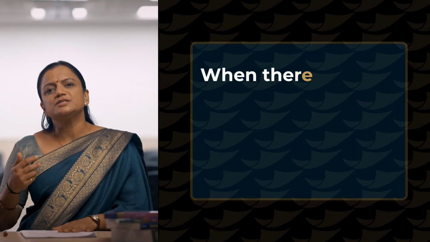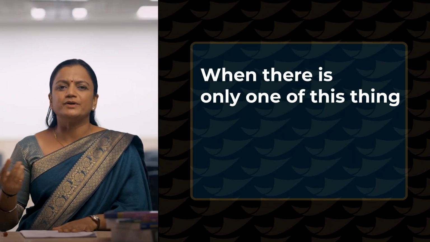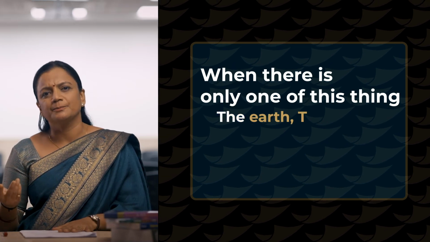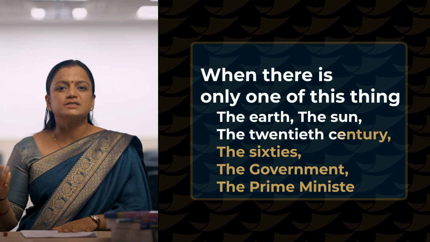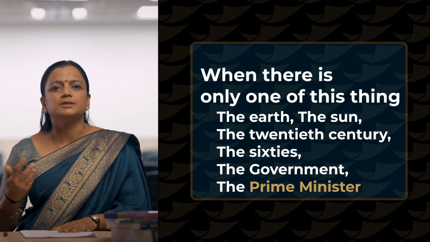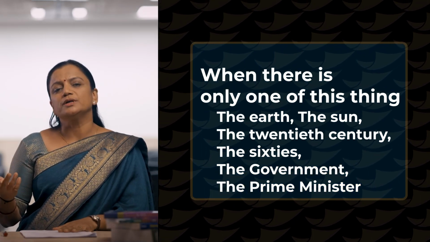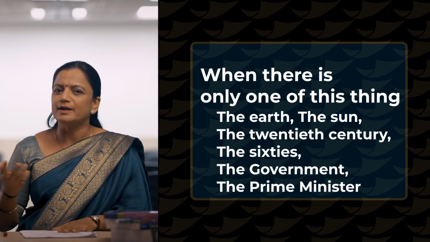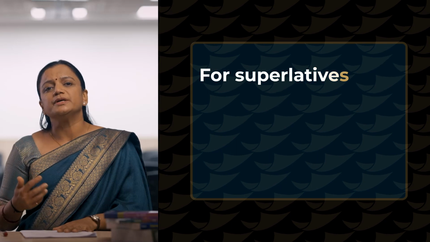Now when there is only one of this thing, say for example the earth, the sun, the 20th century, the 60s, the government, the prime minister. As we all know, in a country like India, we have one government and we have one prime minister. Then we can use the before superlatives. Now for discussing superlatives, I will just tell you one thing over here. We all have studied in our lower primary classes that we have adjectives in three different levels: positive, comparative and superlative.